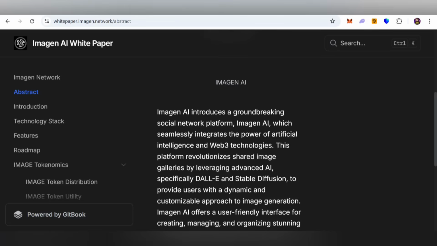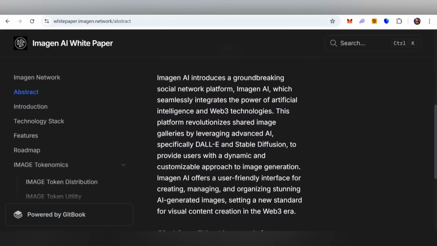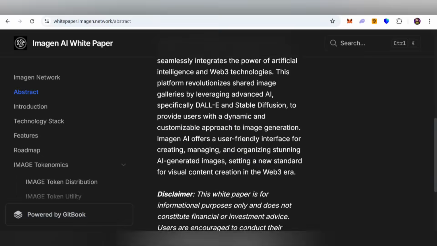This platform revolutionizes shared image galleries by leveraging advanced AI, especially DALL-E and Stable Diffusion, to provide users a dynamic and customizable approach to image generation. Imagine AI offers a user-friendly interface for creating, managing, and organizing stunning AI-generated images, setting a new standard for visual content creation in the Web3 era.